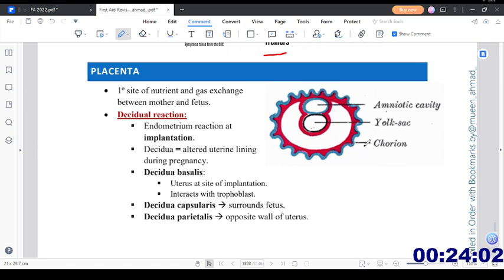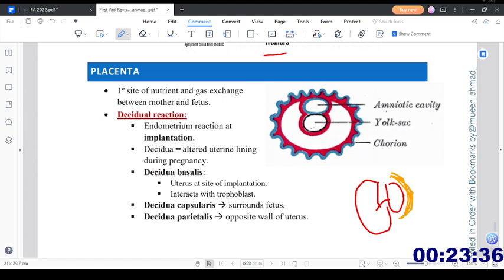Suppose that there is a placenta, with a cord, and here the fetus, something like this. So this particular area, let me draw that with this color. The area with which the placenta is adherent, that area is called decidua basalis. It interacts with the trophoblast.